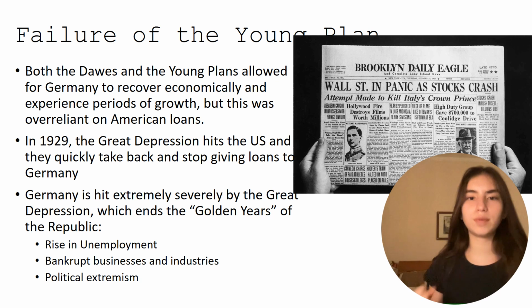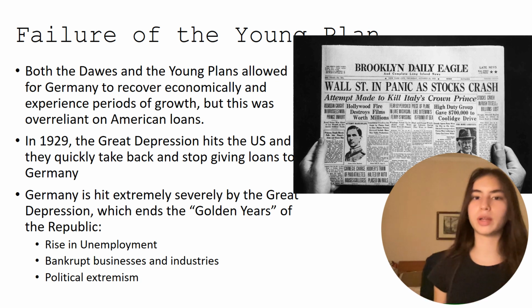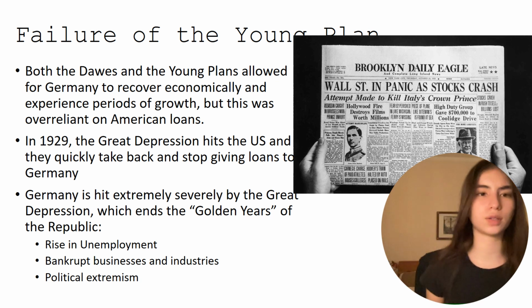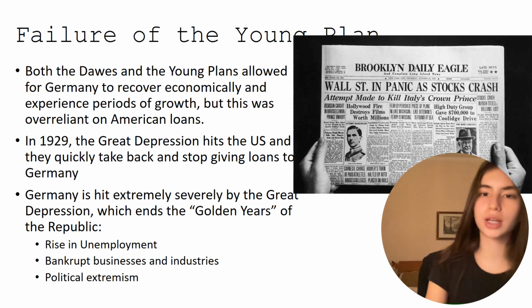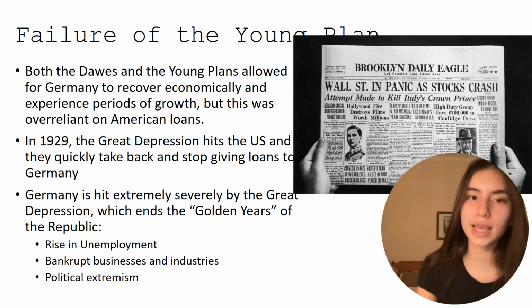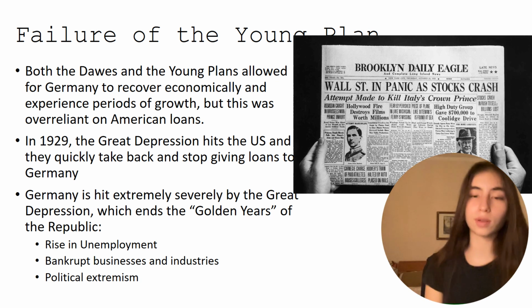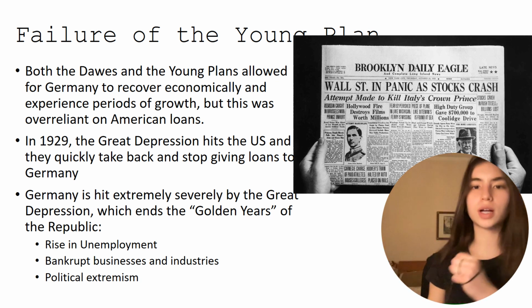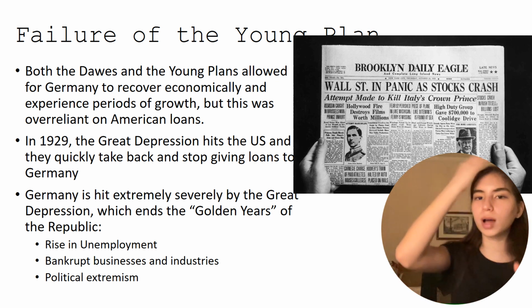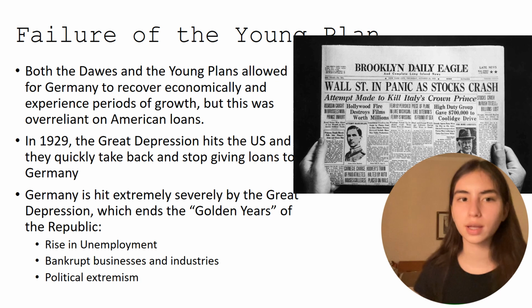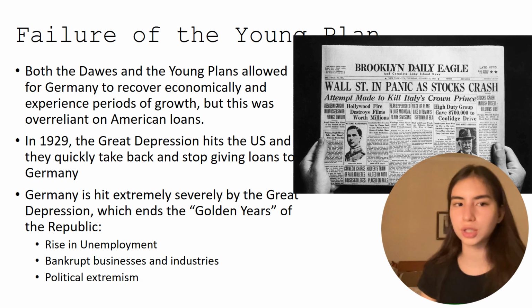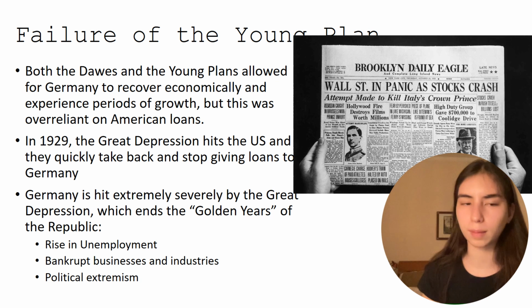So Germany really utilized to their fullest the American loans that they were given to rebuild their economy, to the point that they were reliant on them, they needed them. However, in 1929, the Great Depression hits the US, and they quickly take back and stop giving loans to Germany. So suddenly all these loans are taken from Germany, and they stop coming in. And Germany, which is so dependent on these loans, doesn't know how to respond. In fact, they are hit extremely severely by the Great Depression, which ends the golden years of the Republic.